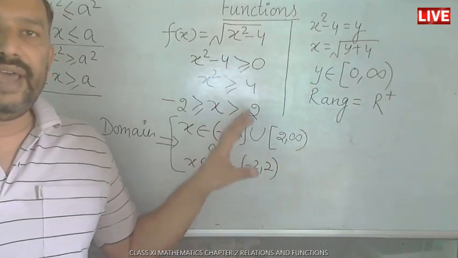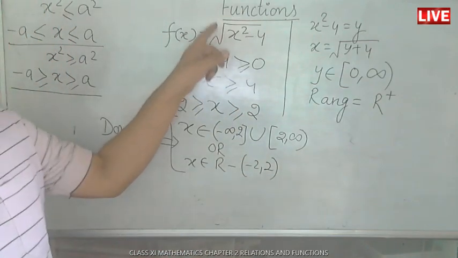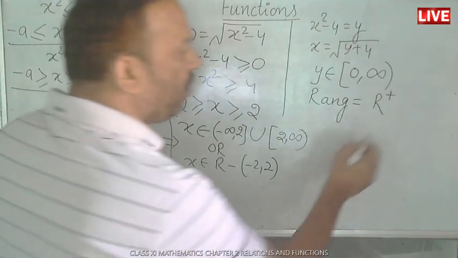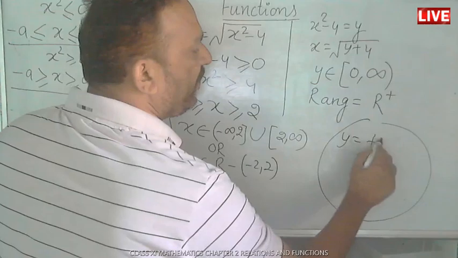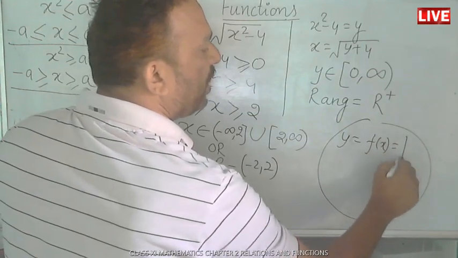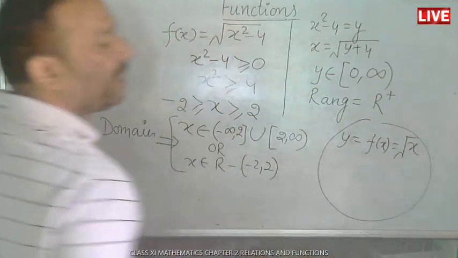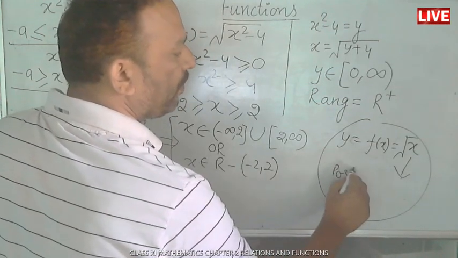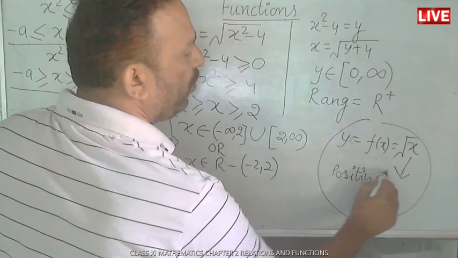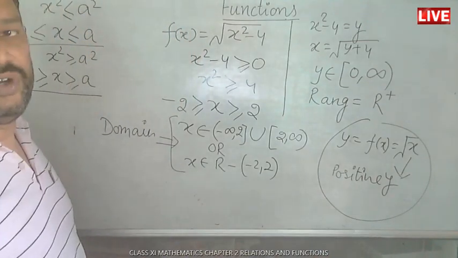This is very important. The thing which you need to learn or note down is that whenever we have the case of y is equal to f(x) is equal to under root of x, always take positive y. y cannot give you negative values.